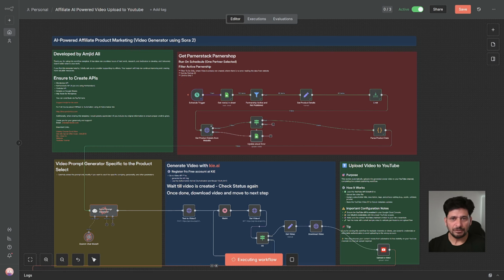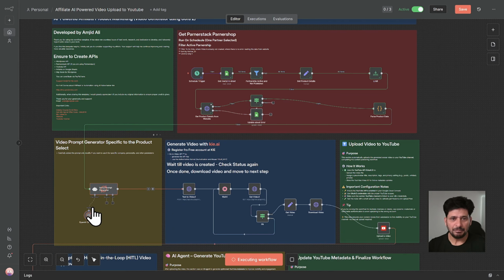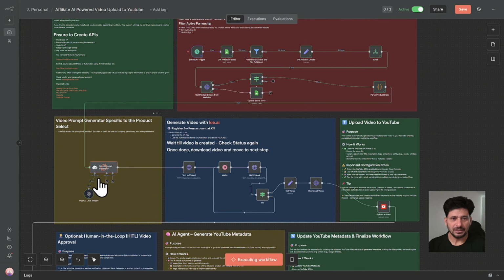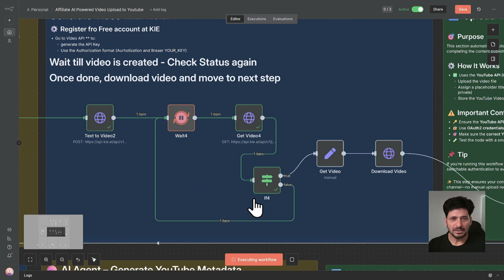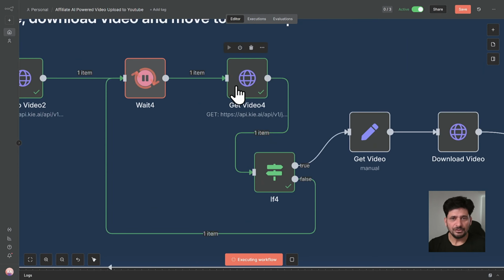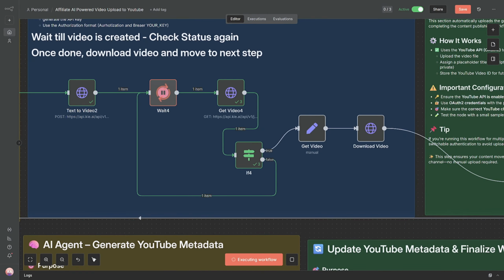So it is fetching the product details and then AI agent, it's generating the prompt for the video. It is sending to kai.ai and then it is waiting until it gets the success message that the video has been successfully completed. So what this if node does, if the video is not yet ready, it will just wait until the video is ready.